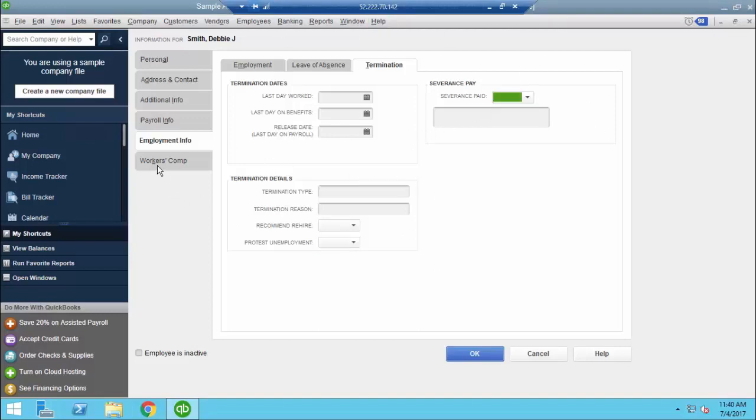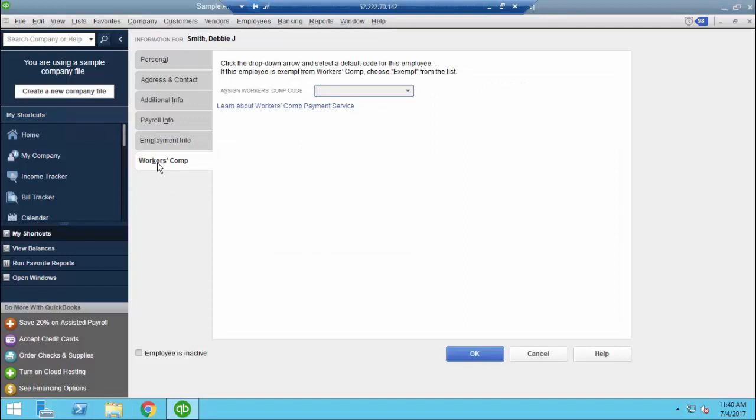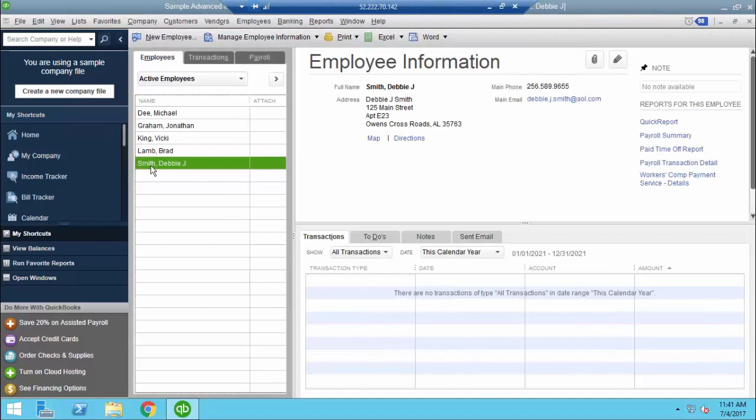So once this is completed, you can jump down to the final tab, which is your Workman's Comp. You can assign a Workman's Comp code here if you want to track the hours by Workman's Comp code to make your Workman's Comp audit a little bit easier to do. If you don't want to do this, that's fine. Just simply leave it blank. So once this is all completed, you're going to hit OK. And now you can see that we have created Debbie J. Smith with all of the pertinent information required. Her state and federal withholdings, her miscellaneous additions and deductions, as well as the class that she is to be reporting to.